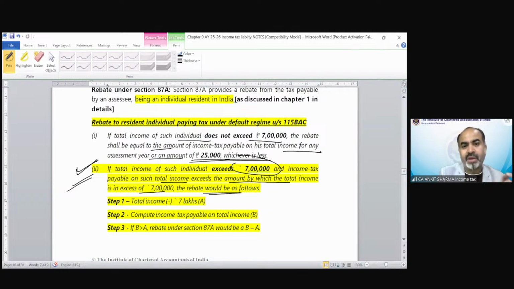So we have 3 steps: total income or 7 lakh. Suppose the total income is 7 lakh 20,000. So as per step number 1, 720 minus 7 lakh, that would be my A. So A would be 20,000. Now step 2 says calculate the tax payable on total income. That means now calculate tax on 7 lakh 20,000. So if you calculate tax on 7 lakh 20,000, that would be 22,000.